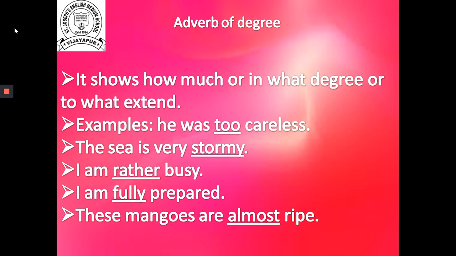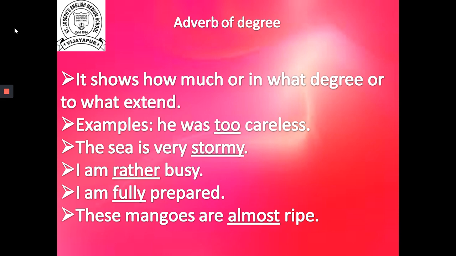So, in the last, we see the adverbs of quantity or degree. An adverb of degree is used to discuss the degree or the intensity of an adjective, an action, or another adverb.